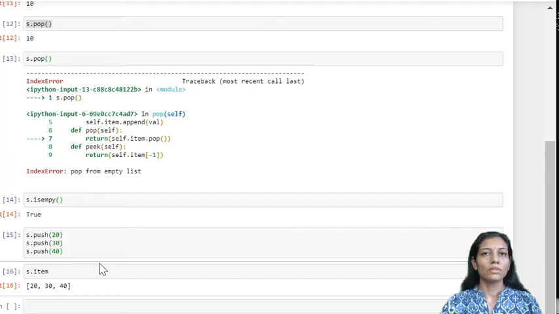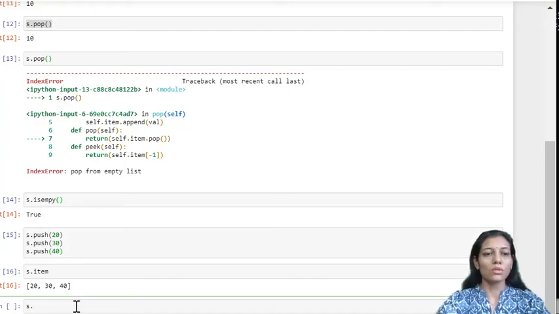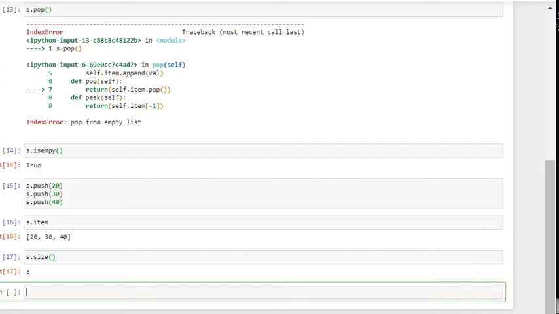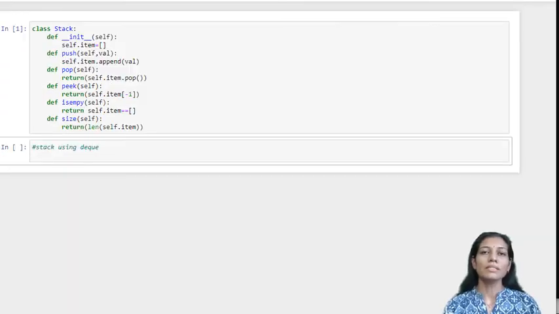These three elements are pushed, and what is the status of our stack? That is items 20, 30 and 40. Now if we check the size, that is s.size, it is giving me 3. So this shows that we have implemented a stack using a class, and different functions are defined in order to get the behavior of the stack.